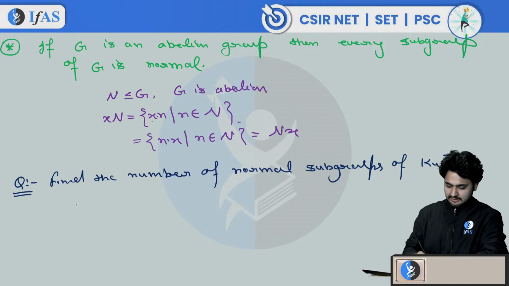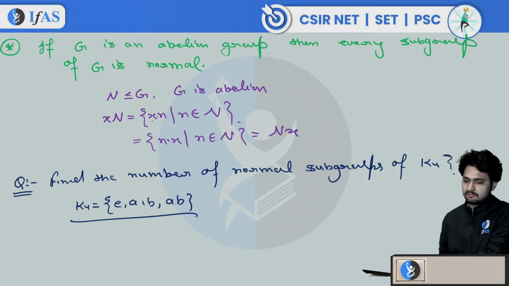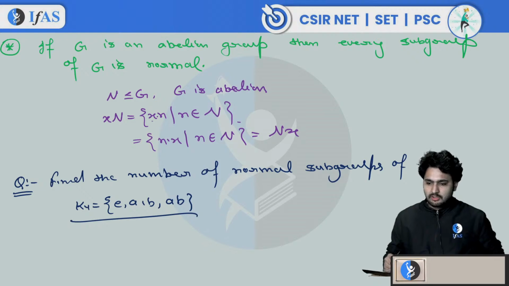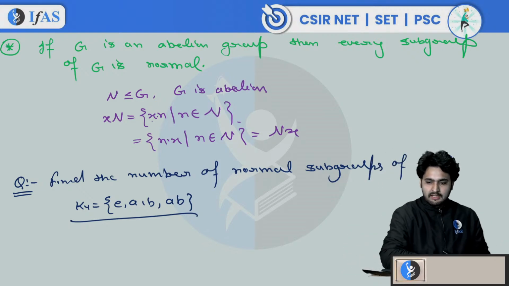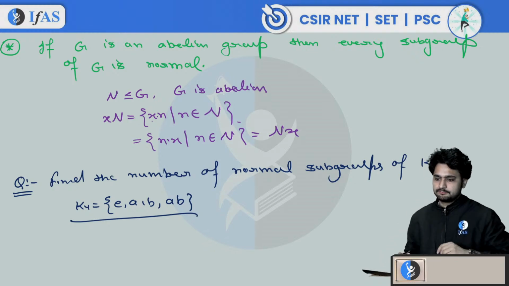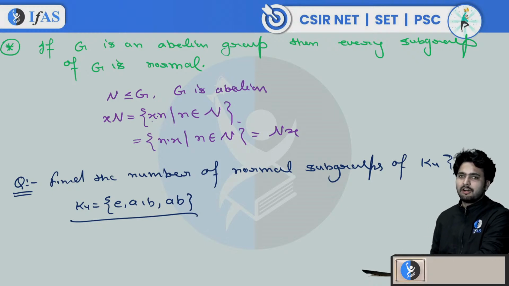K4, I think I told you about K4. K4 is E, A, B and AB. It is a group of order 4, where one is the identity element and 3 elements are of order 2. What do you think is the correct answer? How many normal subgroups does K4 have? Akanksha says 5. What about others? I think you all should answer this.